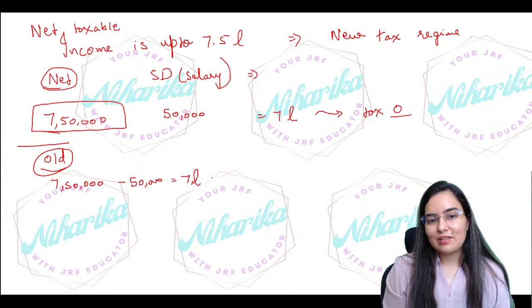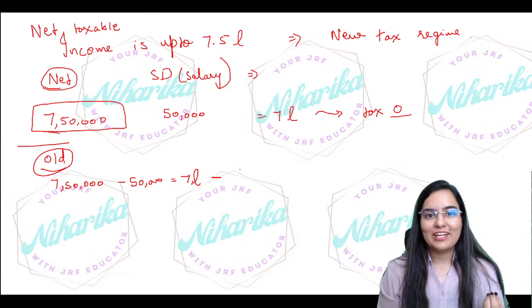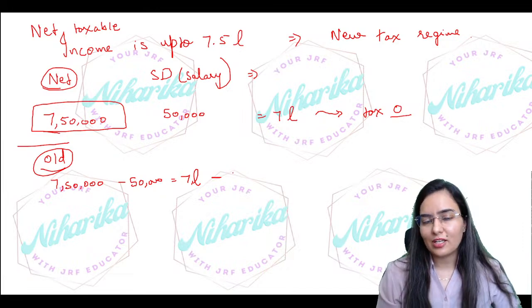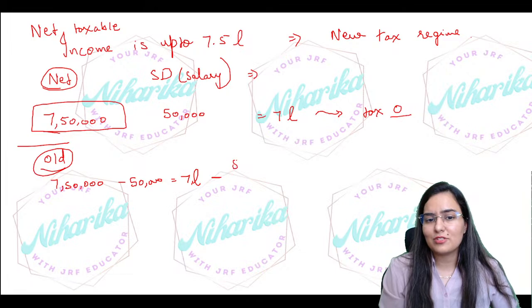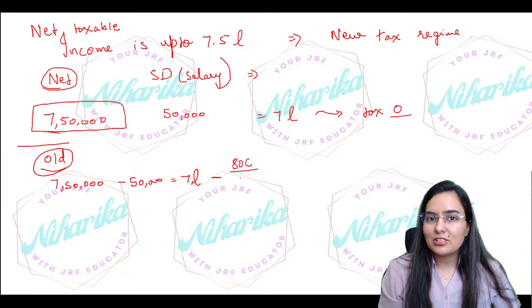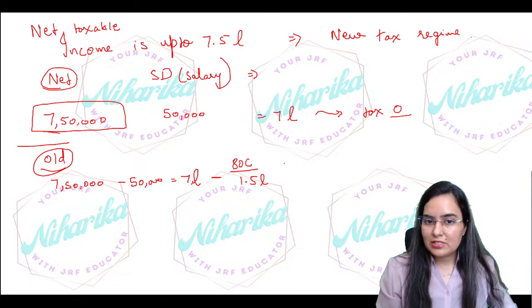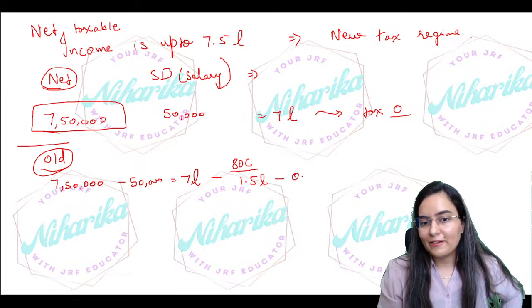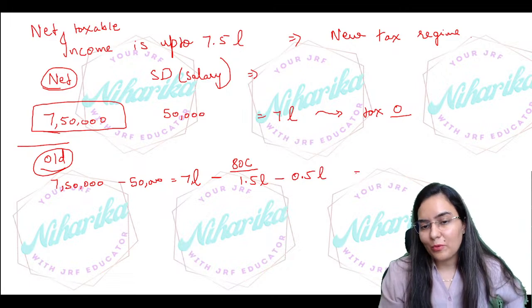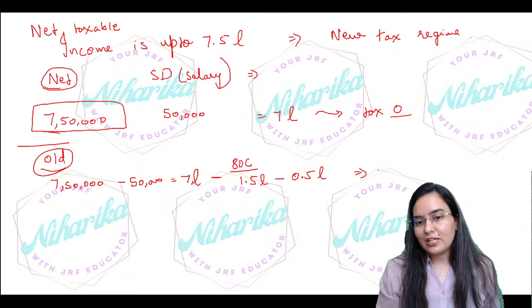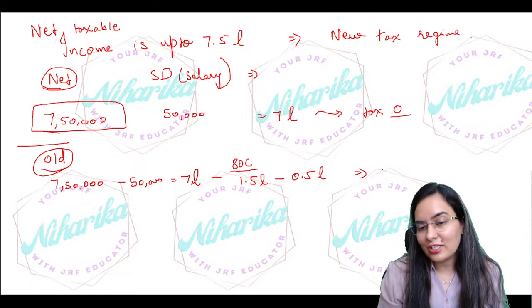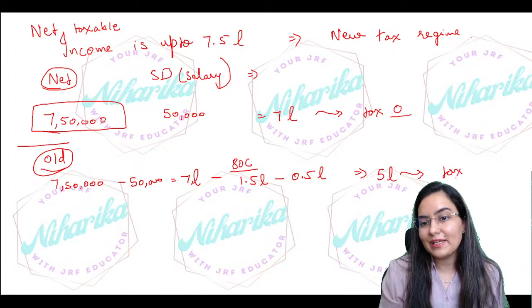Now, out of this 7 lakh, you have to do some 80C to 80U deductions. Suppose 80C में आपने कर दिया 1.5 lakh, and 80D or any other section you have taken 0.5 lakh more. तब जाके, only at that condition, your net taxable income will be 5 lakh. Only in this condition your tax will be 0.